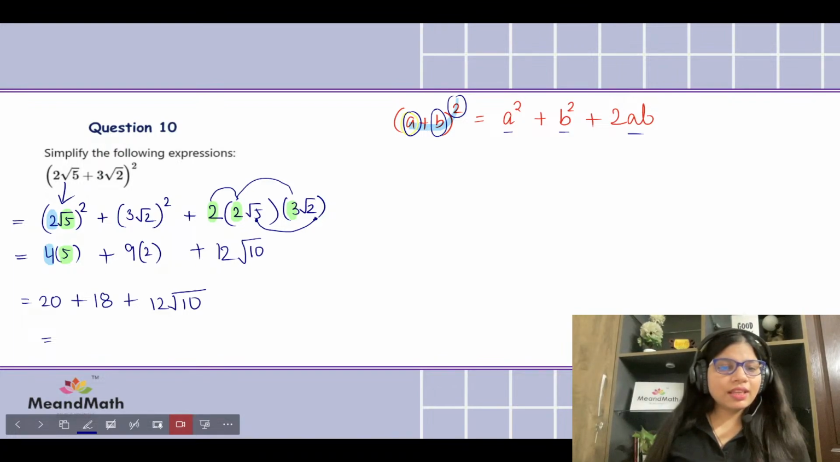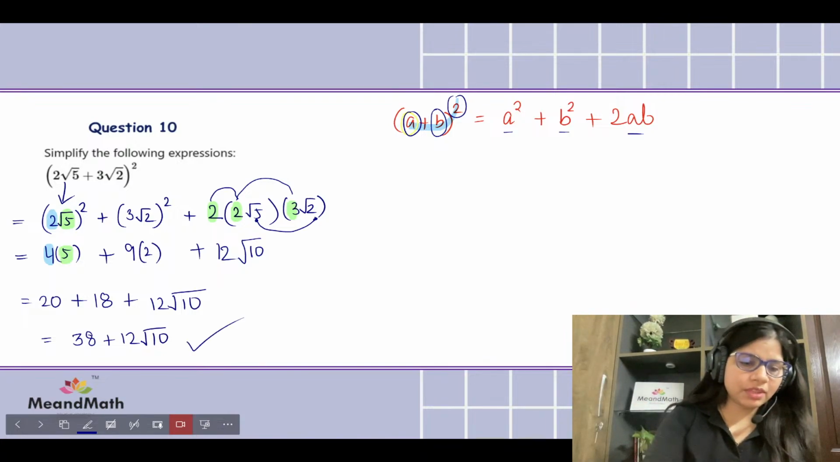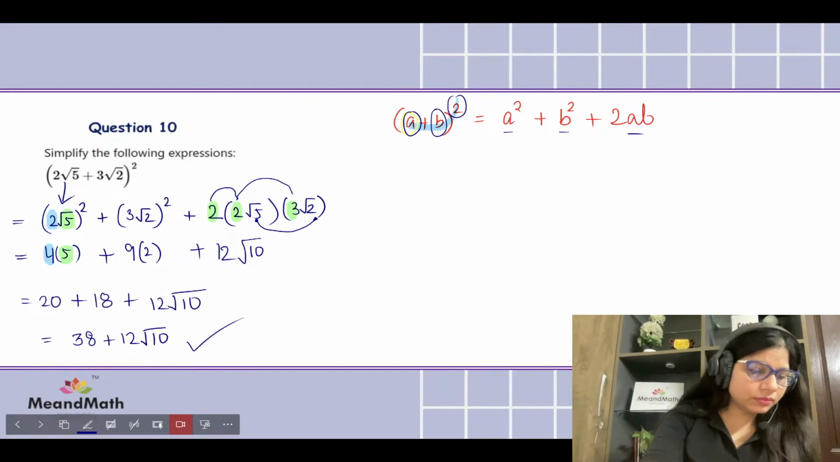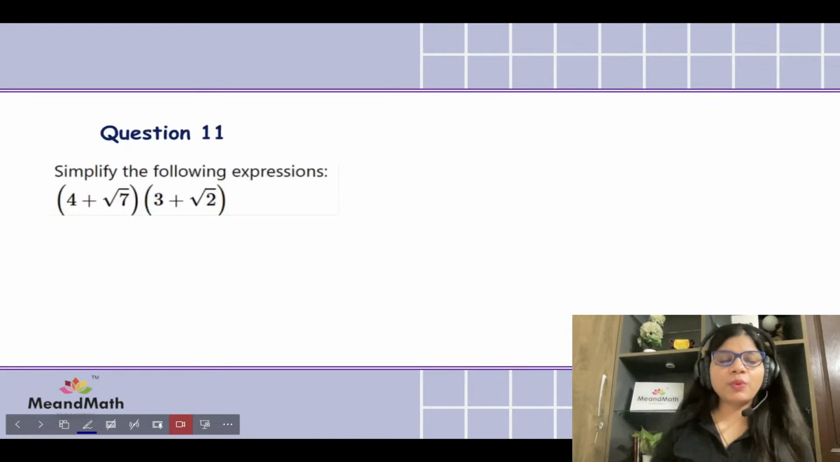Okay, so 38 plus 12 root 10. This is what we have got. You tell me if you've got the same thing or something else. Correct, kids? What did you get? Is it the same thing or something else? You need to tell me. Is there anyone who's answering? Let's move to the next question. We are about to finish it.